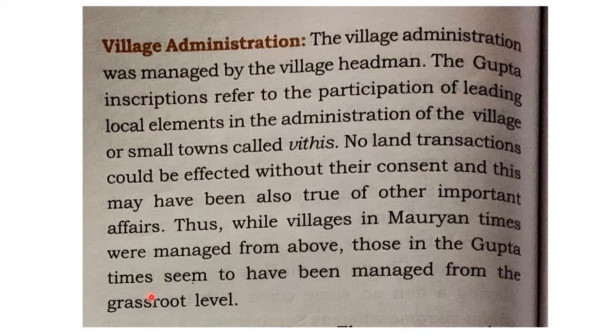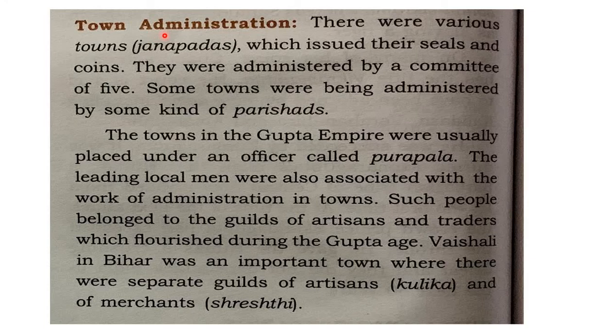So, this is about the town administration in Guptas. If you look at the town administration, a territory which is comparatively much bigger than a village or small town, how was this town administration carried out? There were various towns, and the towns were referred to as Janapadas, and they even had the power to issue their own seals and coins. So you can understand that at village and town level there is a kind of decentralization. That means the powers have been given to them only.